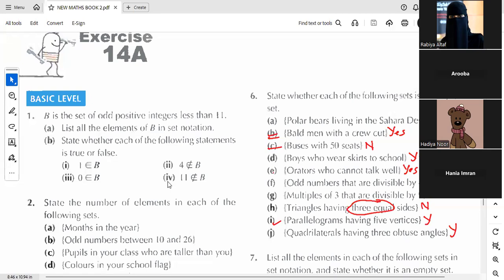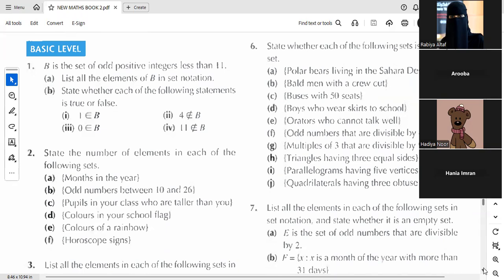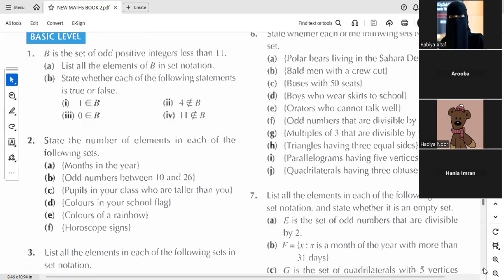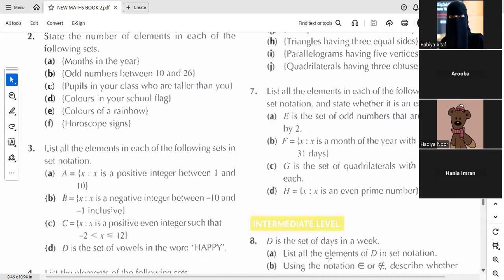Let's move further towards the next question. There is no need to copy down all these statements in the copy. You just need to write question 6, part A, and just write your final answers. मिस ये भी आपको गूगल फॉर्म पे भेजना है? Sorry? ये भी आपको गूगल फॉर्म पे भेजना है? Yes. Okay, look at question 7 now.